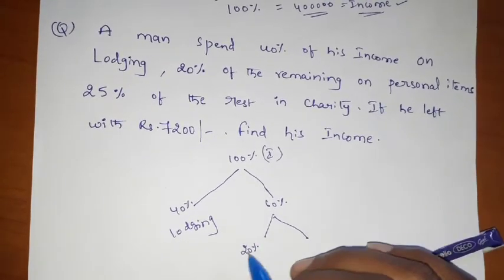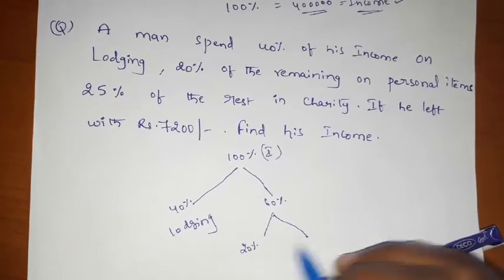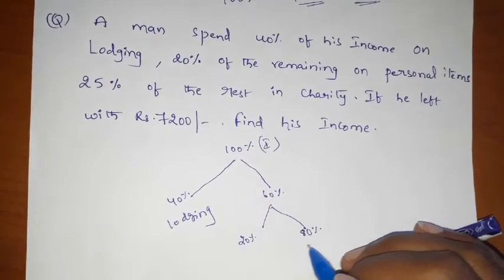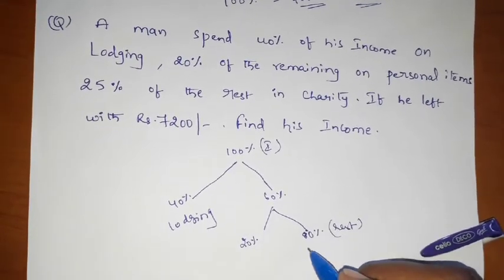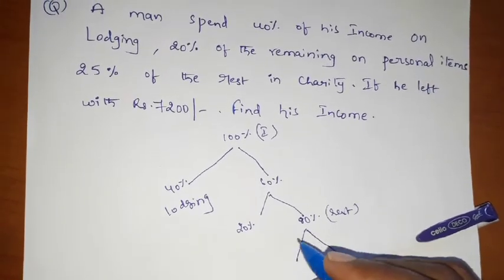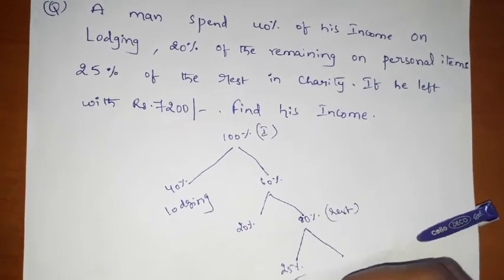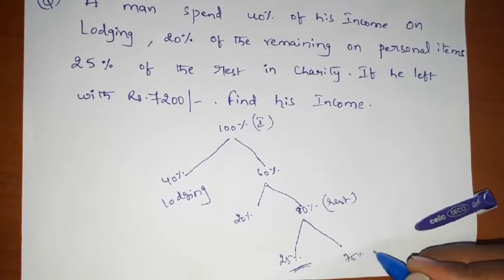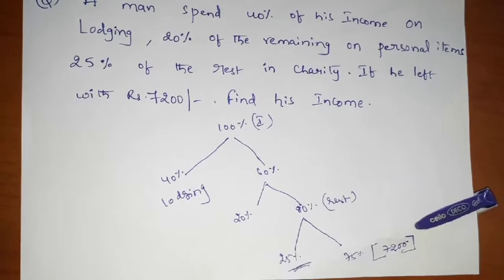Now in the rest, how much is it left friends? If 20% I spent, I am left with 80% friends. This is the rest. In this 80 percentage, he spent 25 percentage on the charity, right? If 25 percentage is on the charity, then what is the 75 percentage, friends? That is nothing but he is left out with, right?